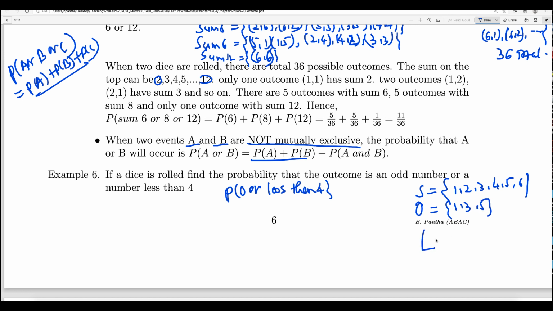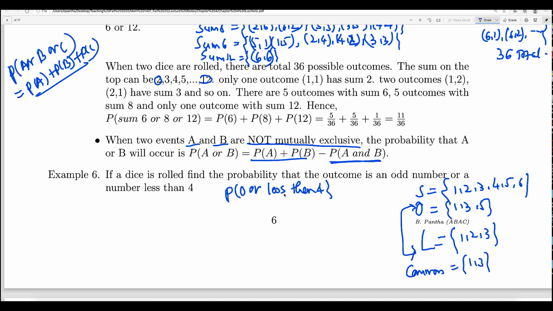And the less than 4 outcomes, let us denote that by L, are 1, 2, 3. Is there anything common between less than 4 and odd number? Yes, 1 and 3 are common, the outcomes that can happen in both. Common is 1 and 3.